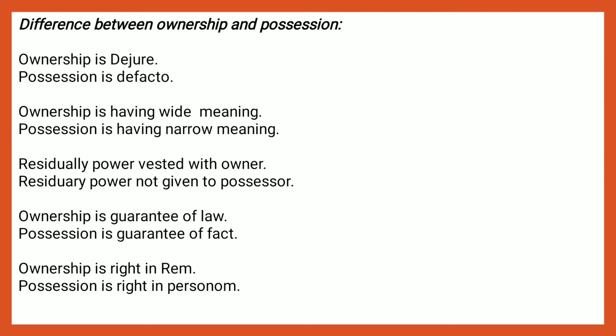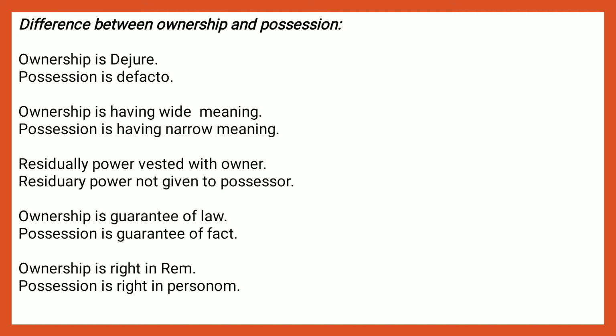Here residuary power is not given to the possessor. Ownership is a guarantee of law. It is recognized by law. Possession is a guarantee of fact, because till now he is in possession of the goods. That is only fact. Ownership is a right in rem and possession is a right in person.